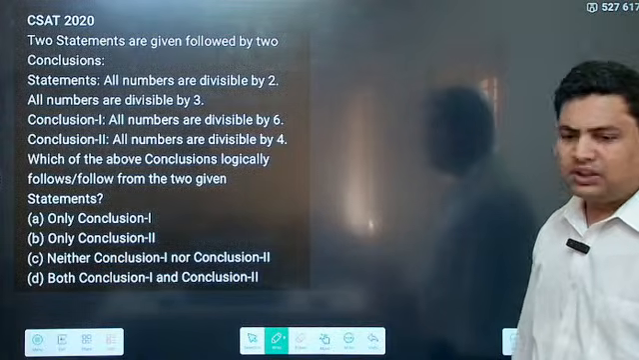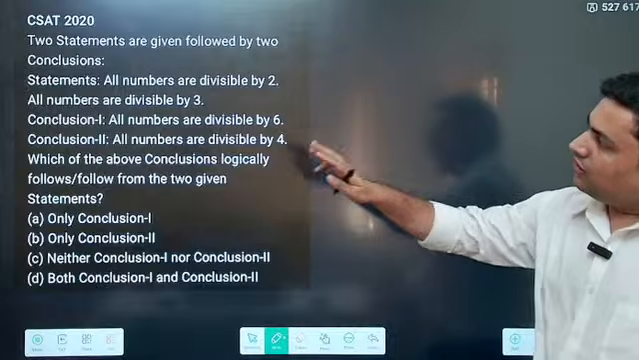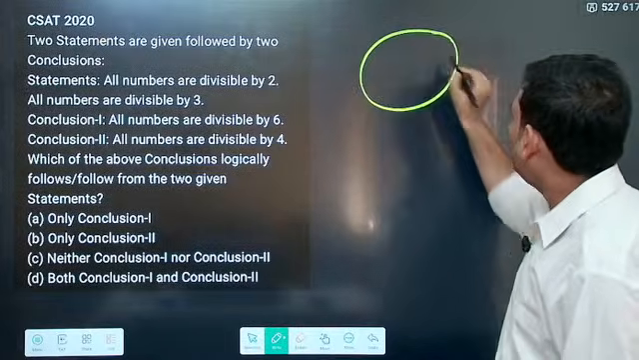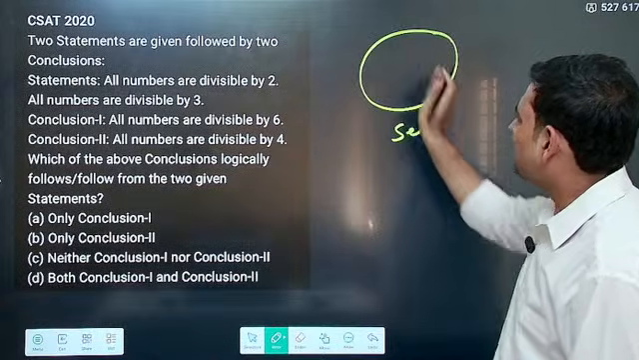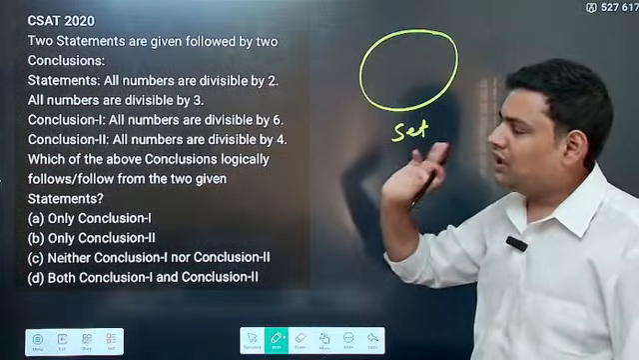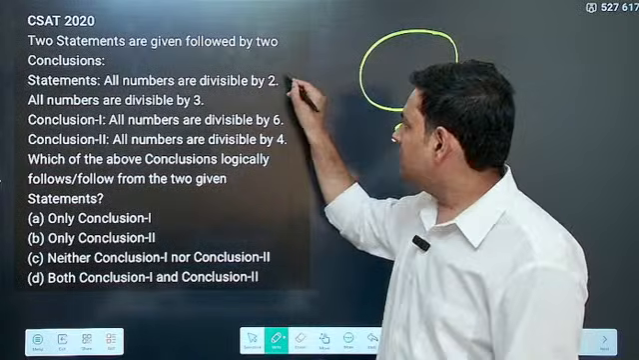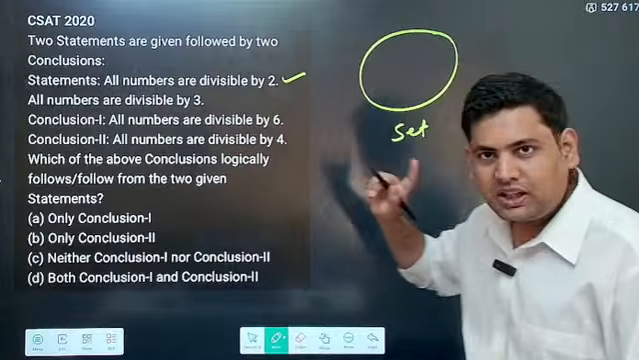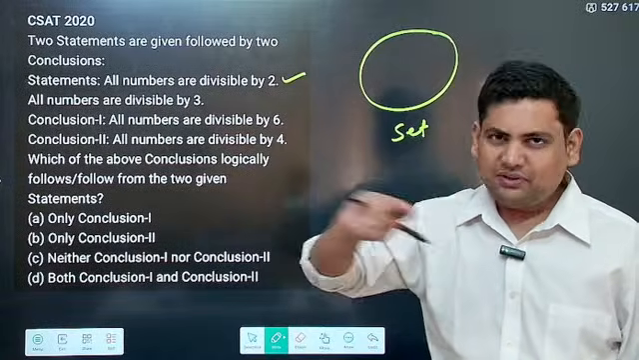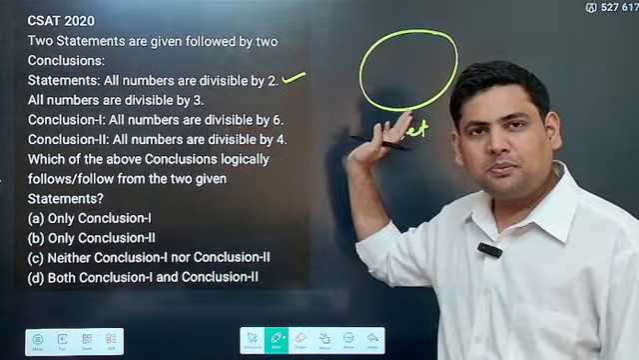Now it says what? The statement is all numbers are divisible by 2. Okay, so this is some set that has many numbers filled within it. Many numbers are filled here randomly. Now it says all the numbers are divisible by 2. So that means whatever numbers I have here are even, correct? Divisible by 2, correct? So all of them are divisible by 2.